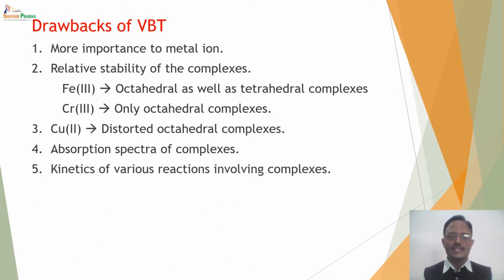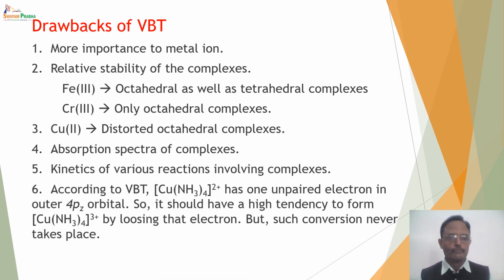Kinetics of various reactions involving complexes has not been explained by valence bond theory. Various reactions involve complex formation and complex dissociation. Also, the substitution and elimination reactions in complexes, their kinetics, have not been successfully explained by valence bond theory.